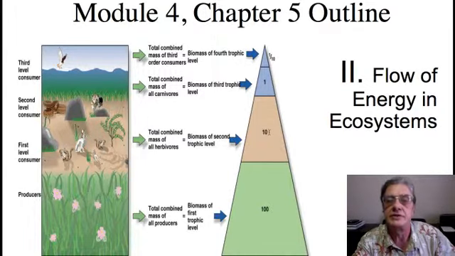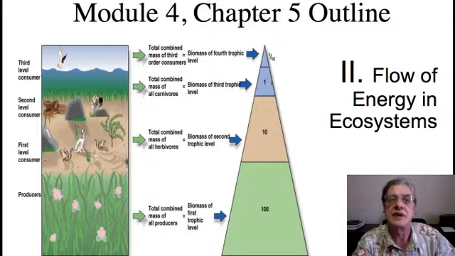Only 10% of it, if you will, goes into making tissue, i.e. meat, which then is consumed by the carnivore. And then if there's another level above that, we have the same thing occurring. So what we see is that there's a tremendous loss in the amount of mass as you go from one level of the food chain to the next. And because that mass translates into energy, there's a tremendous loss of energy as you go from one trophic level to the next.